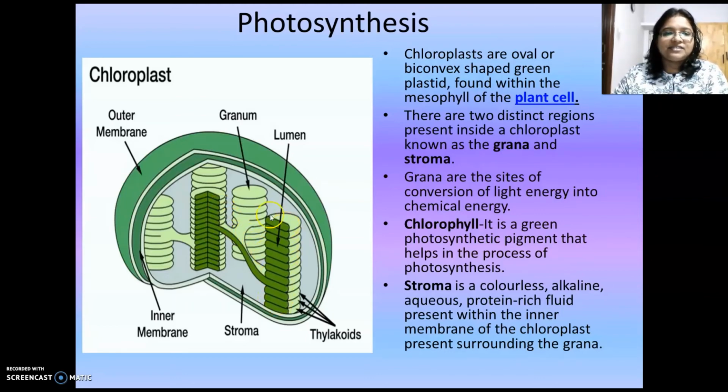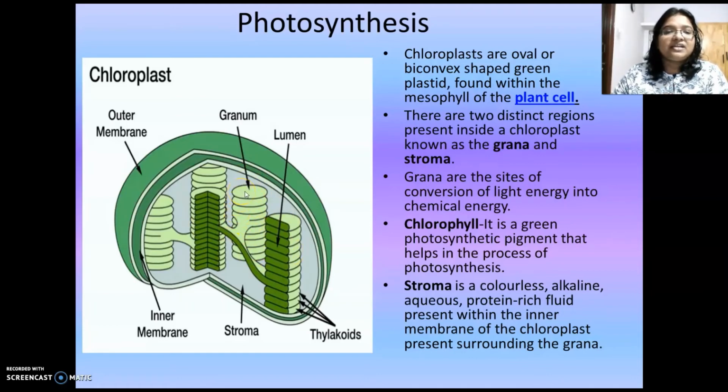Inside the matrix, you could see coin-like structures arranged one above the other. Each coin-like structure, we call them thylakoids. So thylakoids are arranged one above the other, and it forms a granum. See, this is a single granum. The plural form is grana. See, these all are grana.